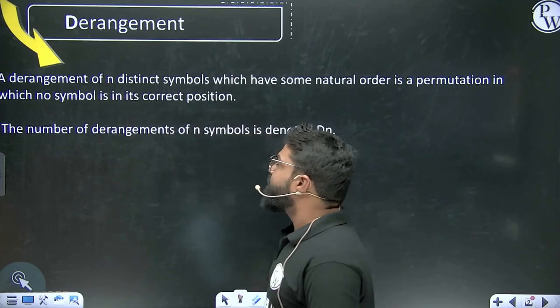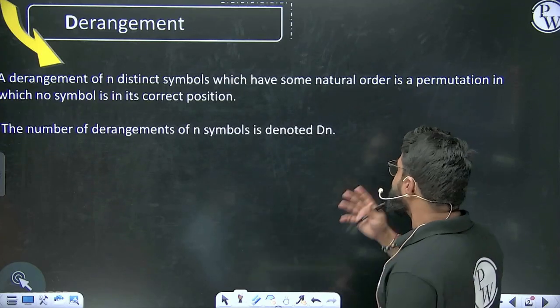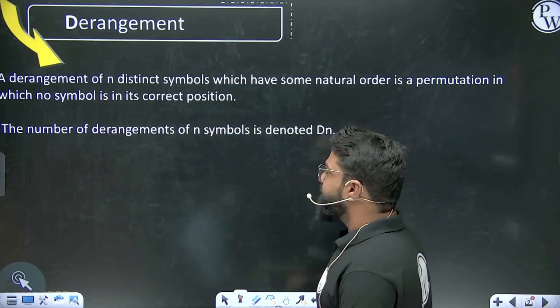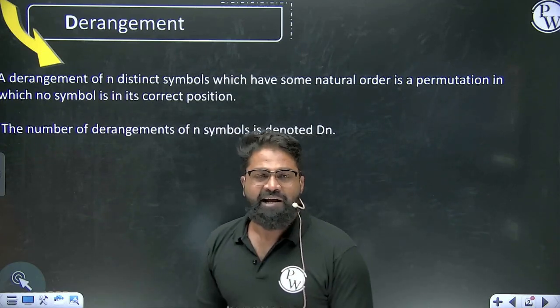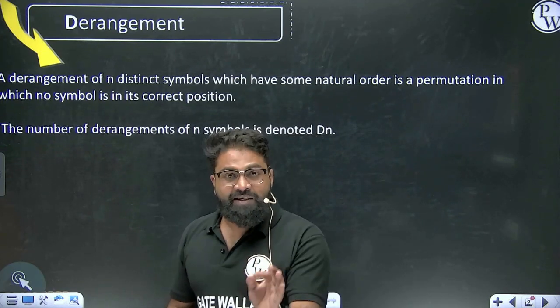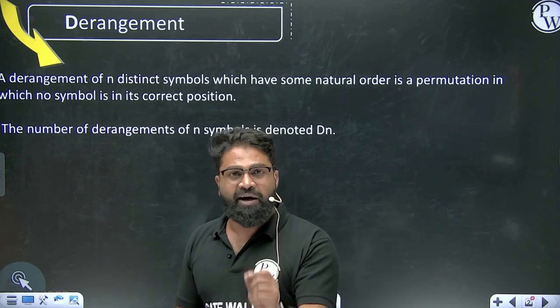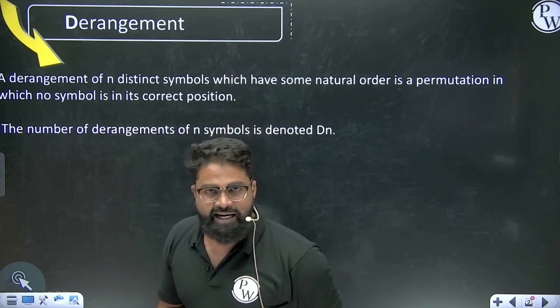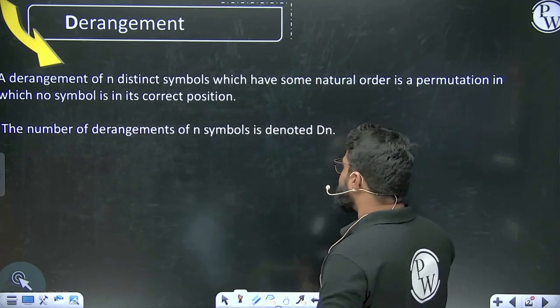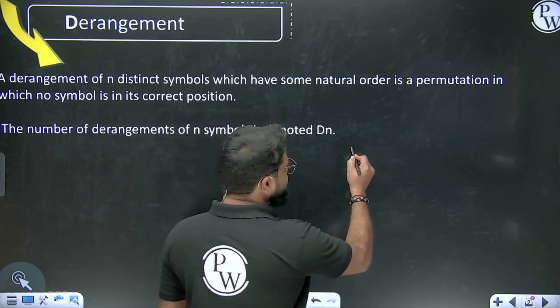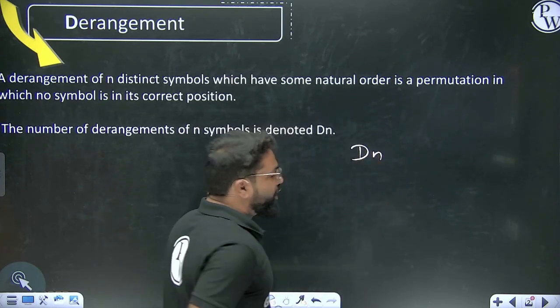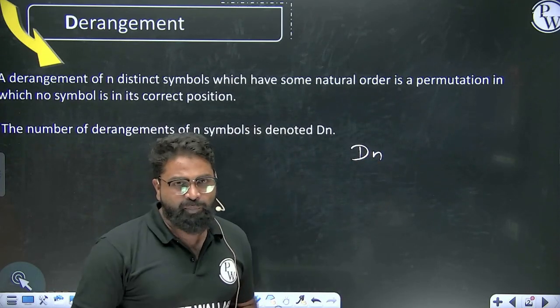The derangement of n distinct symbols which have some natural order is a permutation in which no symbol is at its correct position. Or in simple terms, I can say that nothing is at the right place. It is such an arrangement that you are not getting the element sequence in its right place. What is the basic representation? If I give you 1 or 2 simple examples, suppose I write D of n, what is this? Derangement of n particular elements.